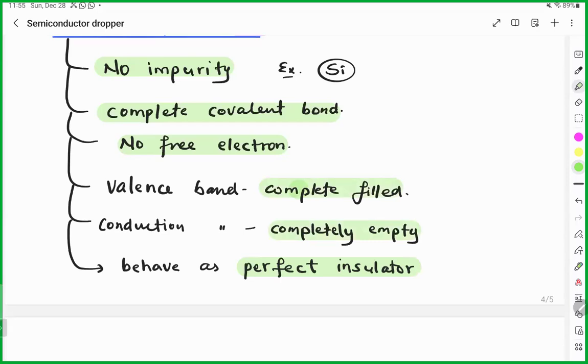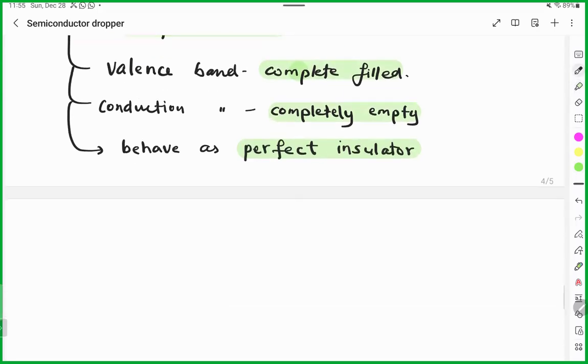Okay, but for example, in this situation, if you heat, then there will be thermal energy. In case of thermal energy, some bonds may break.